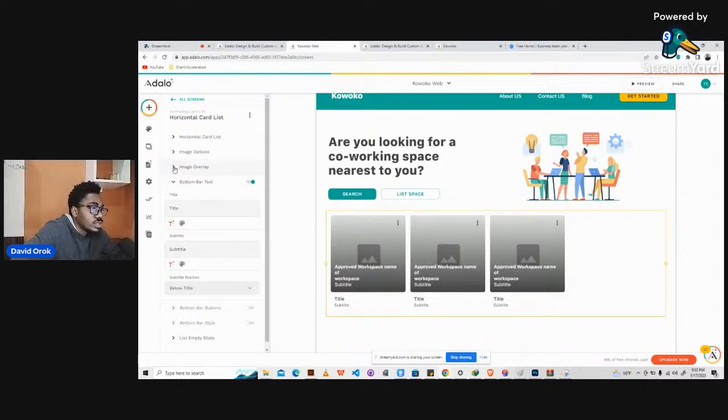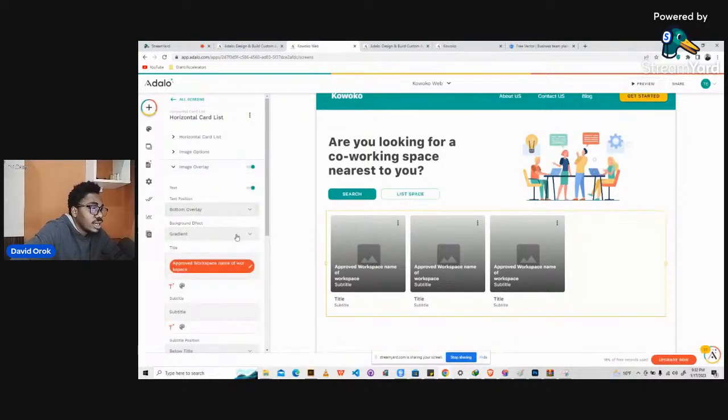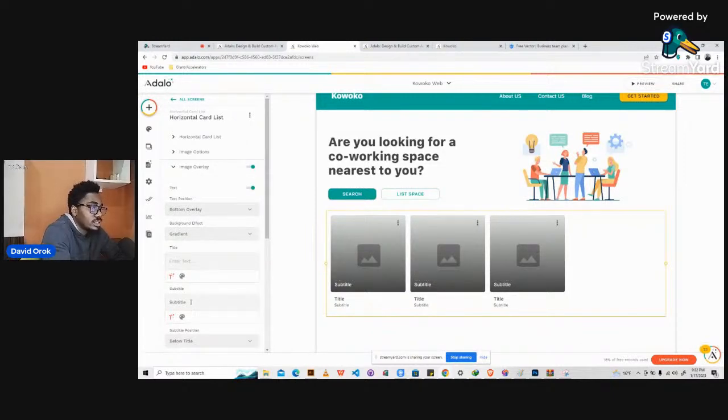Let's go to the image overlay. It has the text here, so we can just take it out. That's out. Then take the subtitle out. All right, so we're just taking these things off. We just want to use both the title here and then the subtitle here.